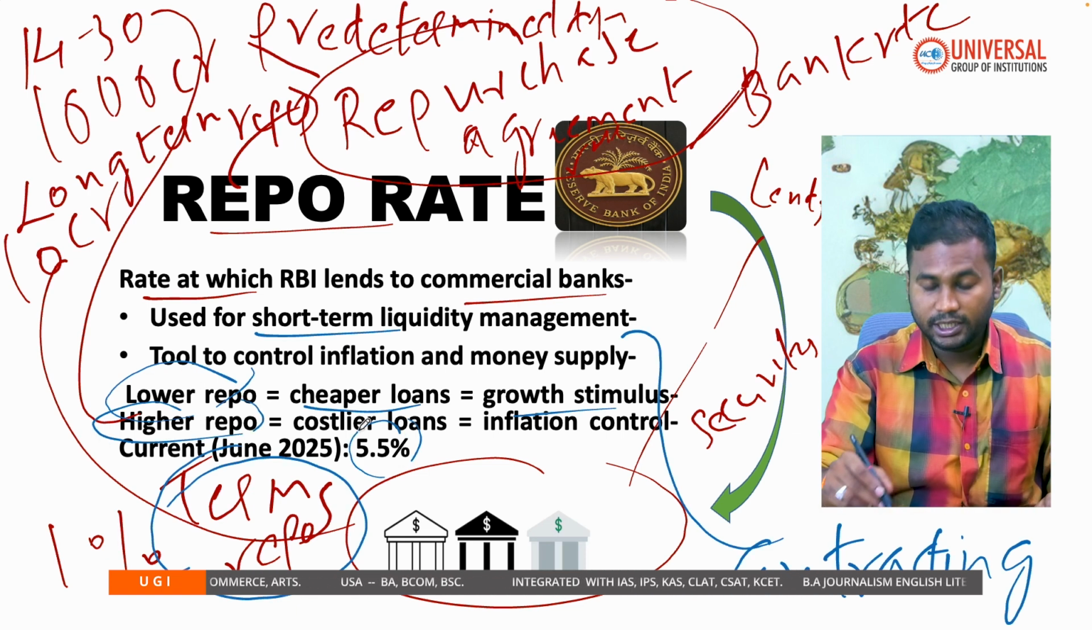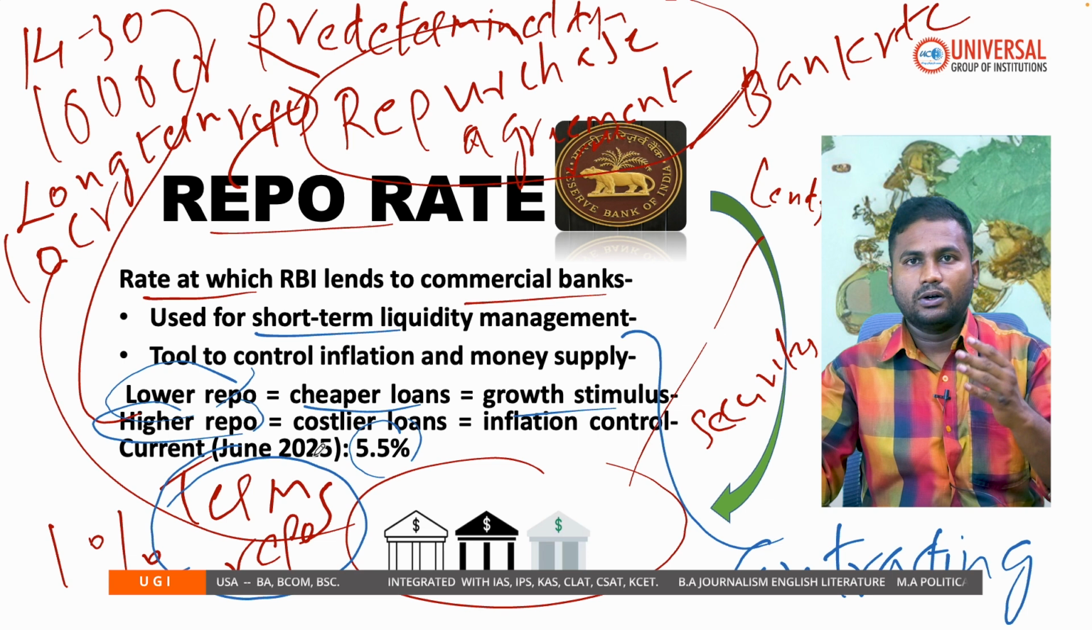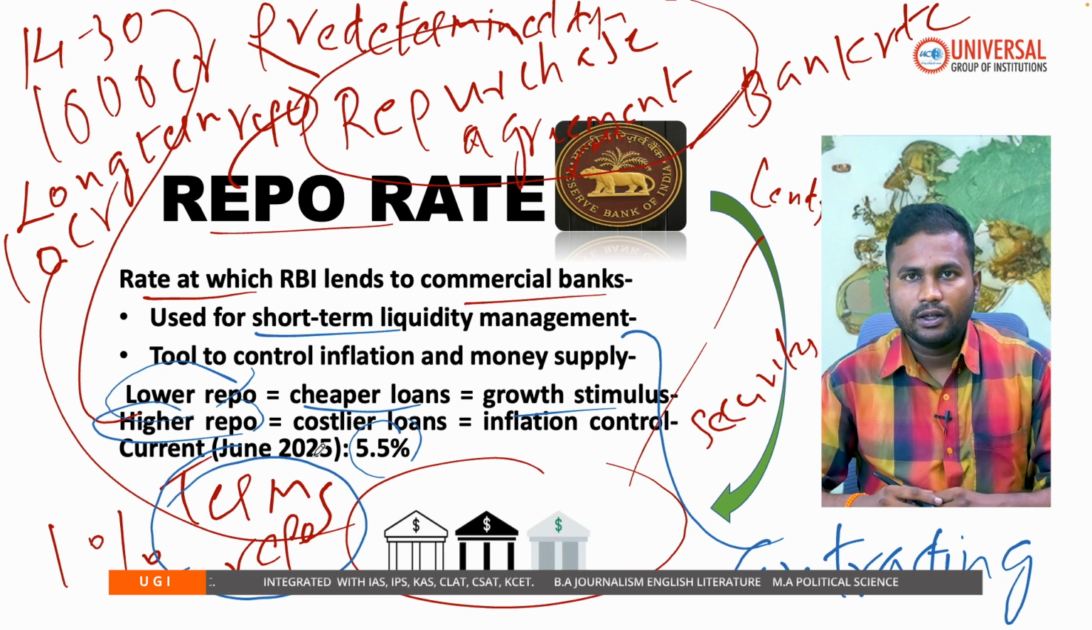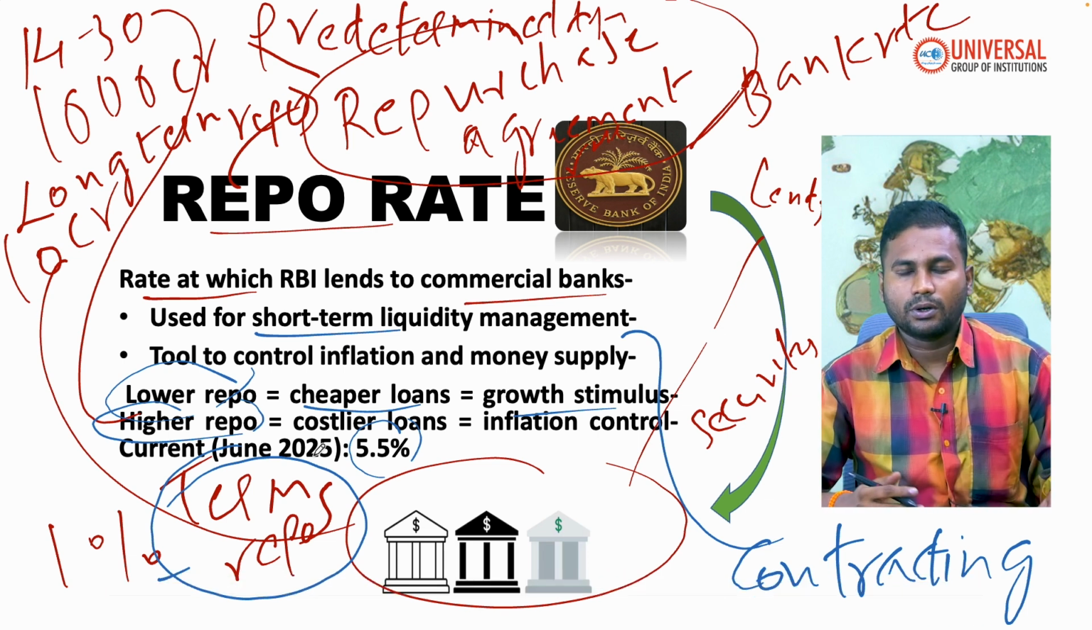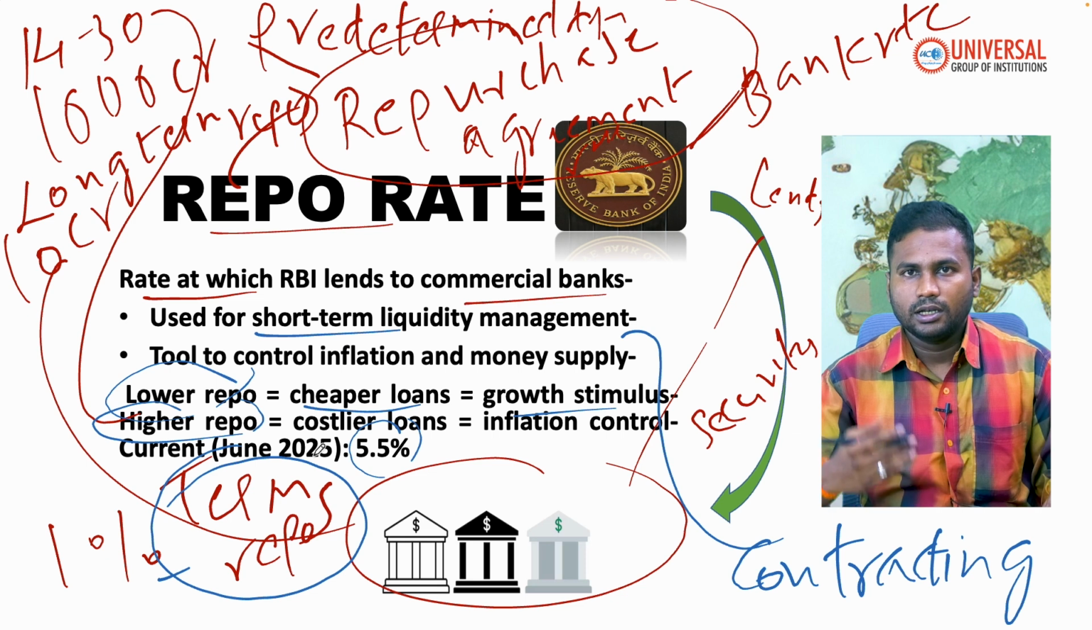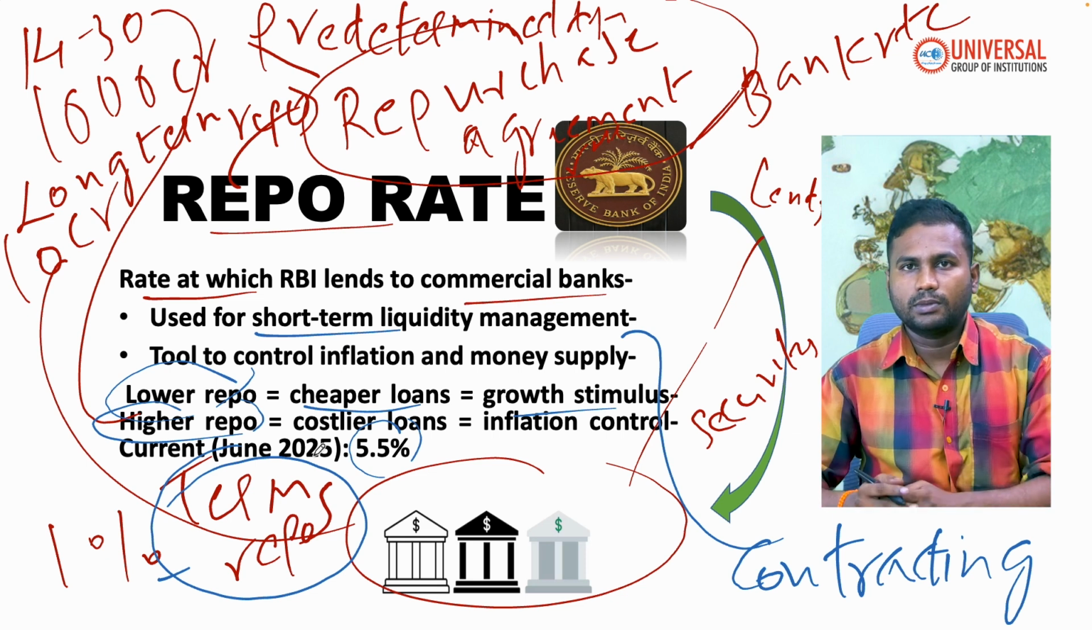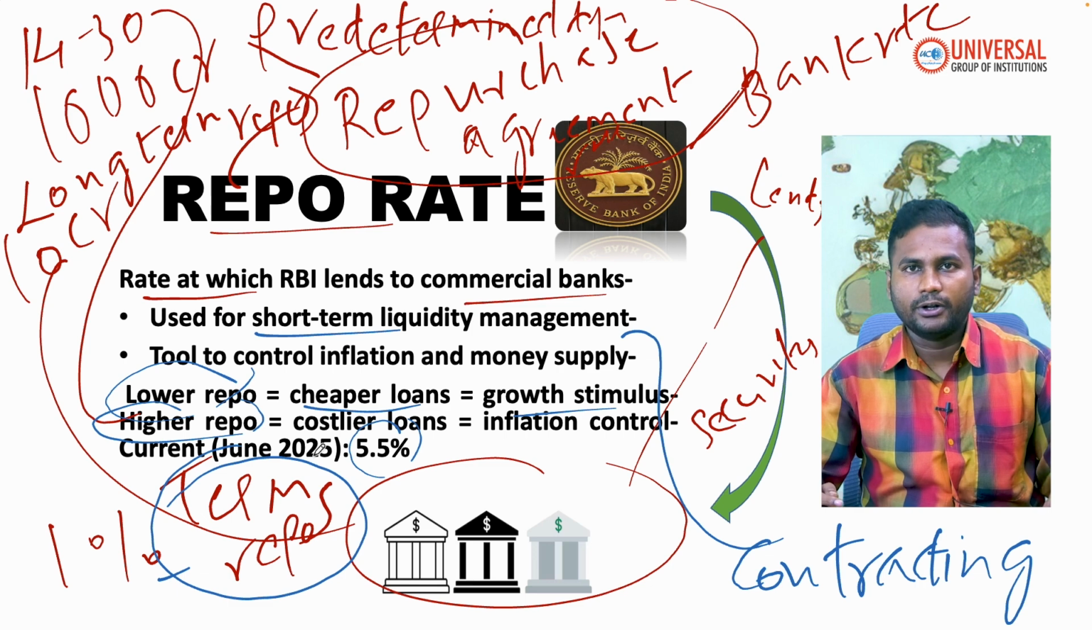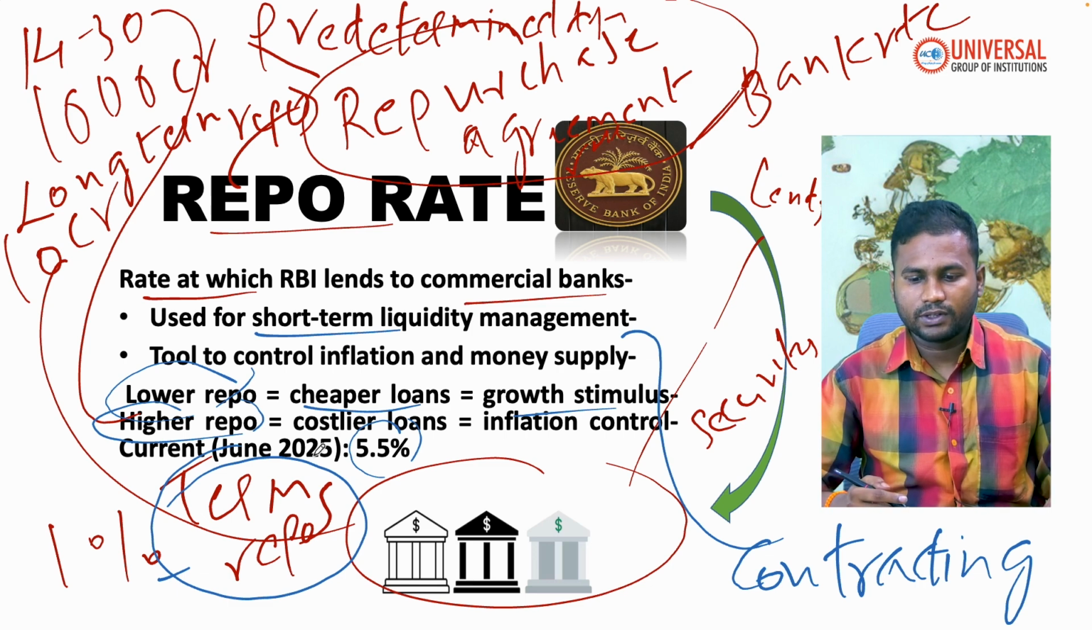Currently, there has been a change to 5.5%. There has been a reduction in repo rates. This is a current affairs topic, because it is the third consecutive time repo rates have been reduced, which we will discuss at the end of the video.